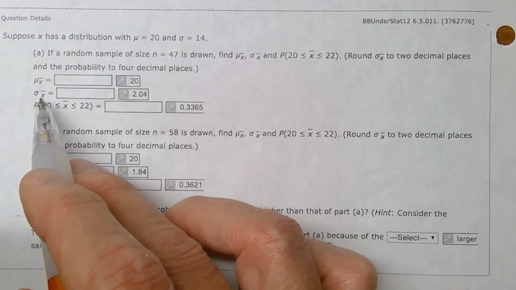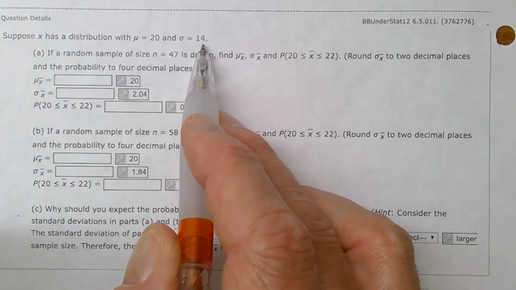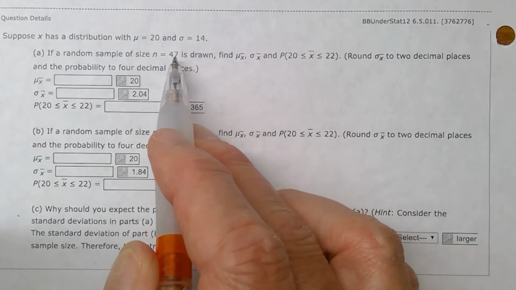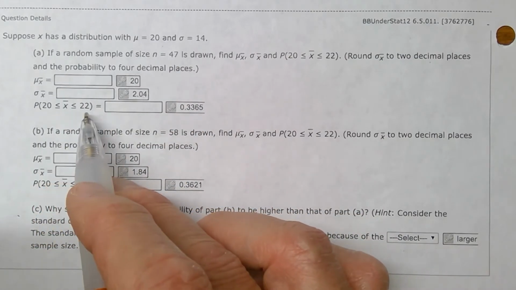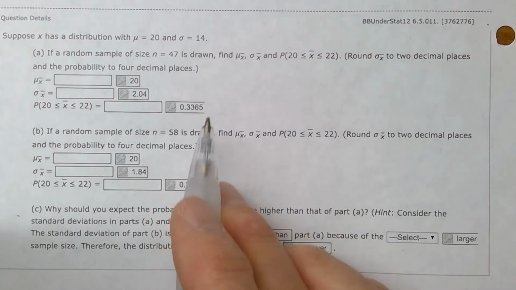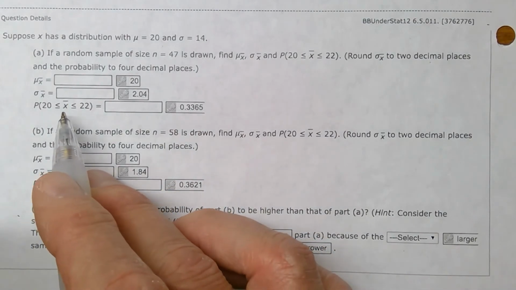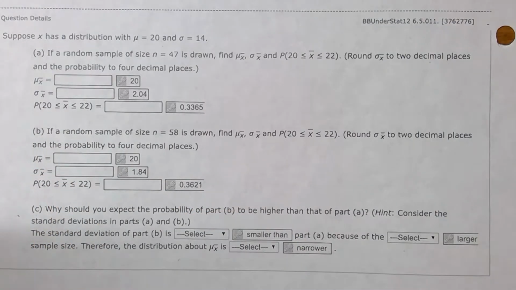Now the standard deviation, we're going to have to do that little calculation. We can't use the population standard deviation of 14. We have to divide it by the square root of n, and I'll show you that in a second. Then we're going to calculate this probability and hopefully wind up at about a 34% chance that our sample average will land between 20 and 22 ounces.